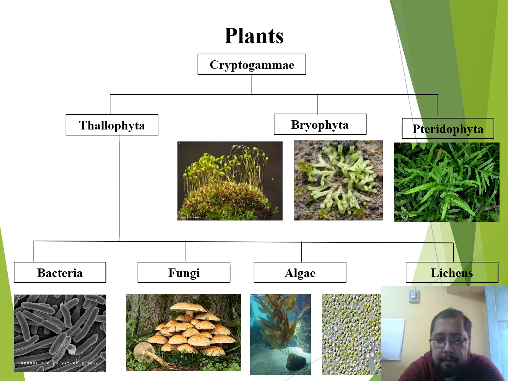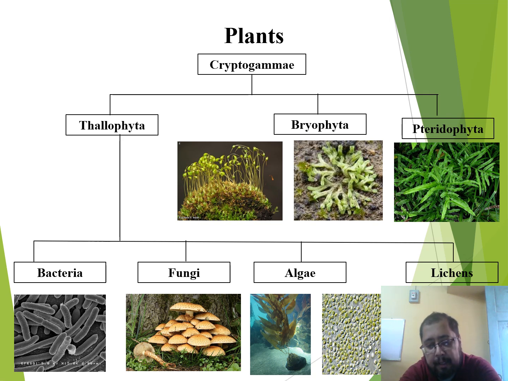Now, algae, the third group, refers to a wide array of living organisms that have an equally, if not more, diverse array of photosynthetic pigments and cell wall components, as well as storage products.